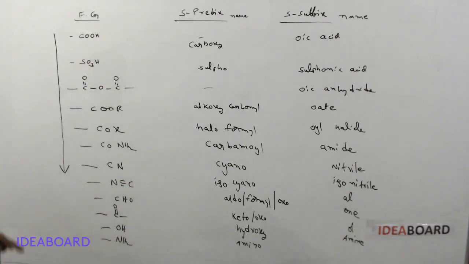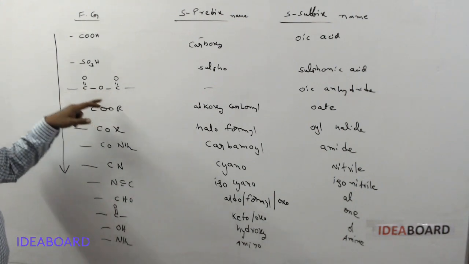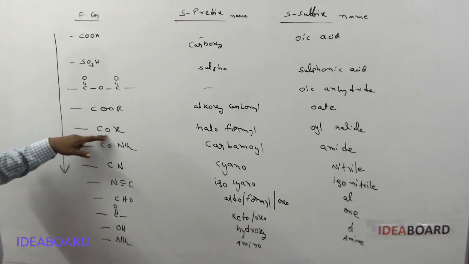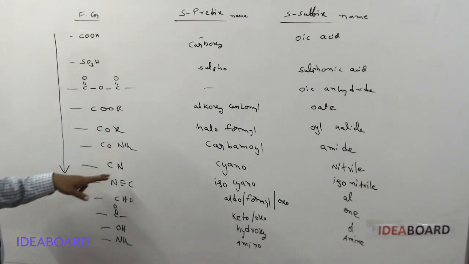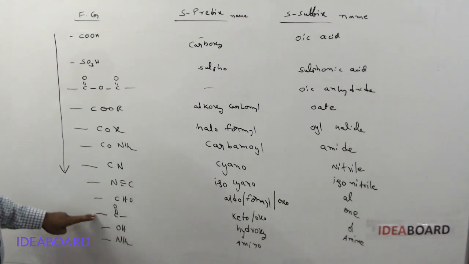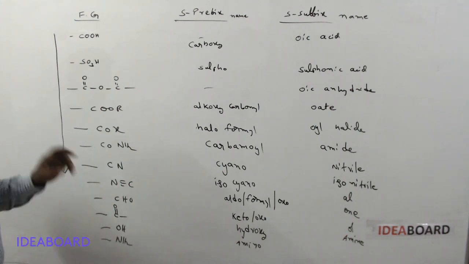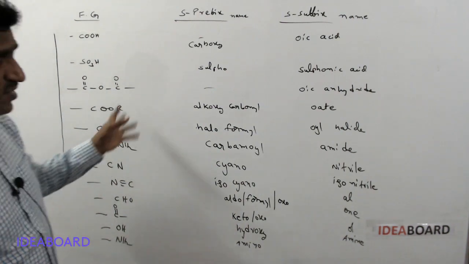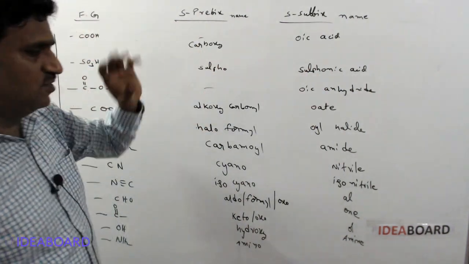Next SO3H. Next the acid anhydride group, then ester, acid halide, amide, cyanide, isocyanide, aldehyde, ketone, alcohol, amine. Okay, so please remember these groups, and the secondary suffix names and prefix names are also important.